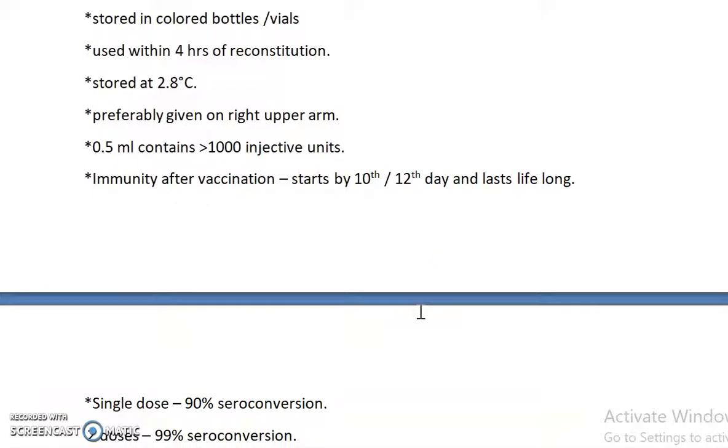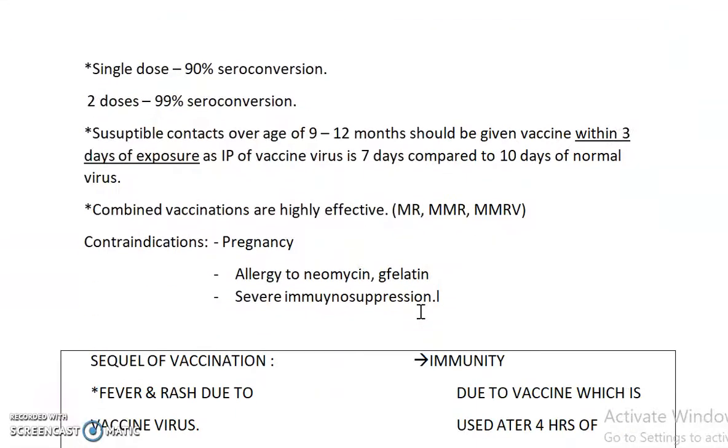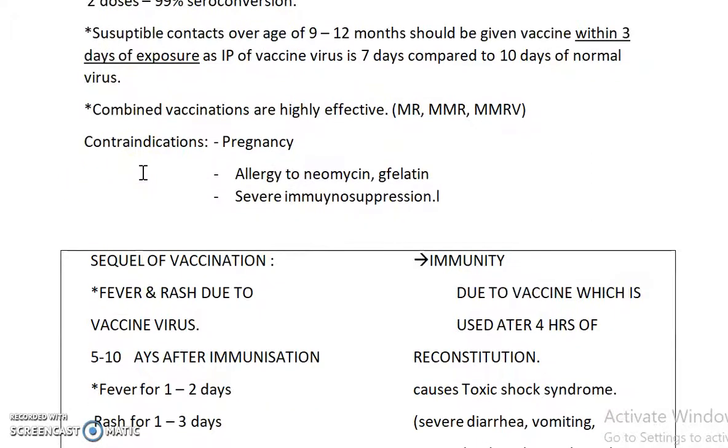Okay, this is regarding the vaccination. The efficacy of the vaccine: a single dose provides 90% seroconversion, and 2 doses provide 99% seroconversion. Susceptible contacts over 9 to 12 months of age should be given the vaccine within 3 days of exposure, as the incubation period of the vaccine virus is 7 days compared to 10 days for the normal virus we have discussed already. The combined vaccinations are highly effective, like MR, MMR, MMRV. So this is measles, rubella; measles, mumps, rubella; measles, mumps, rubella, varicella. This is the combination of vaccines.